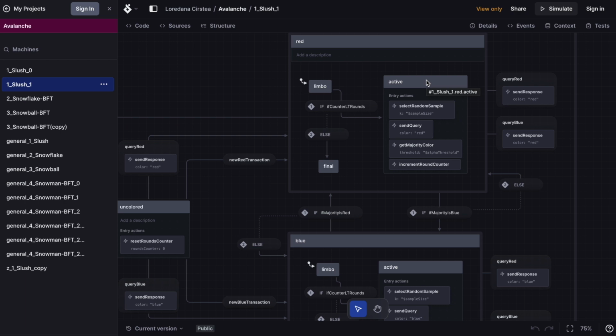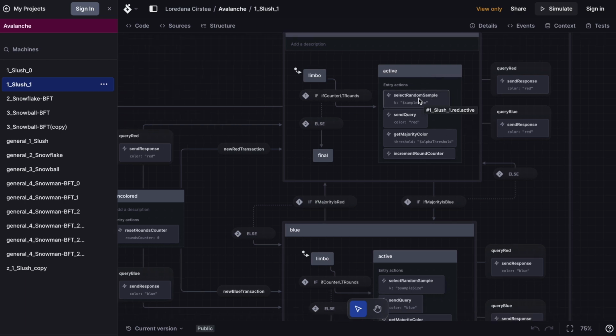The node starts to query other nodes. So first it selects a random sample of other nodes from the network, and the number of nodes is sample size, which is a protocol parameter. And for this, the node sends these selected nodes a query with the red color and expects a response from them with their selected color.